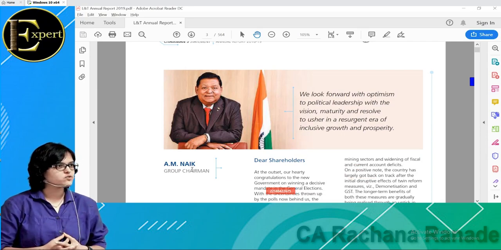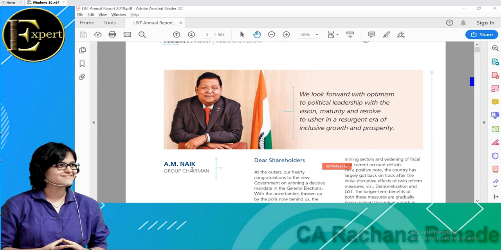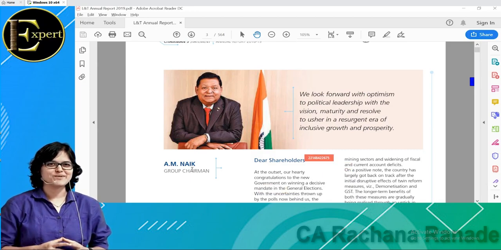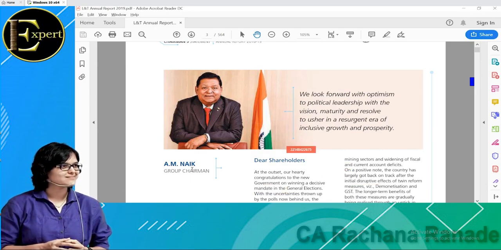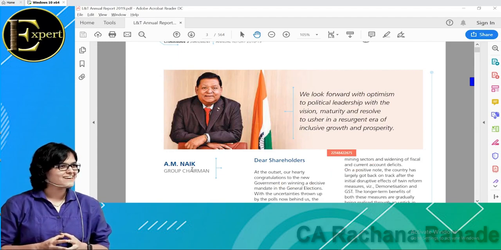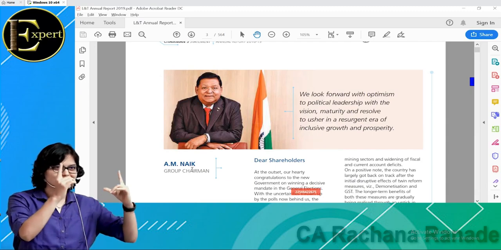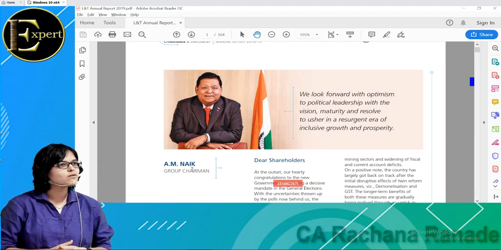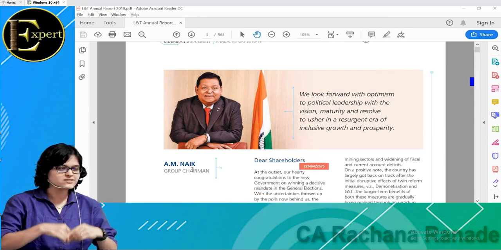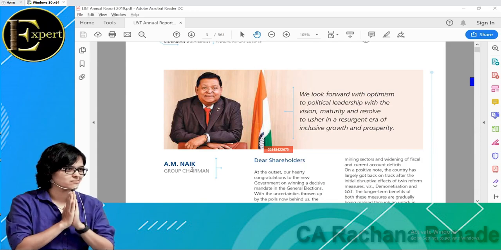No. That party leader gives resignation every single day. But what do people say? Sir, we want you as our leader. Okay, that is a family run party. And a party where people decide who should be our prime minister, that is like a professionally run party. That's the difference between a family run business and a professionally run business. So the directors all together will decide who should be the chairman.